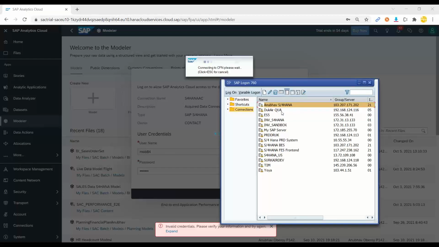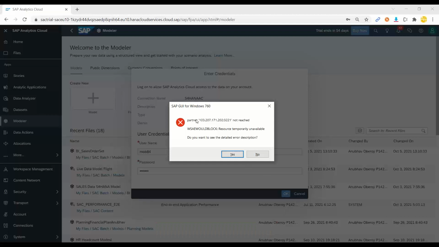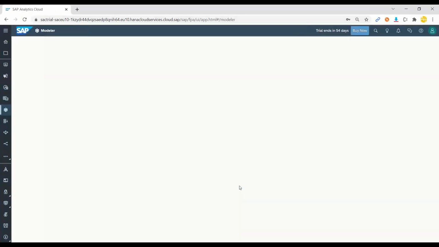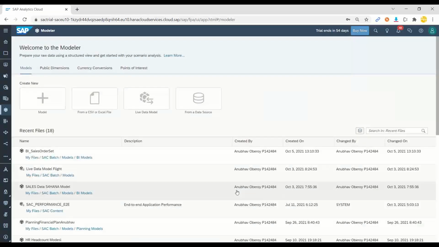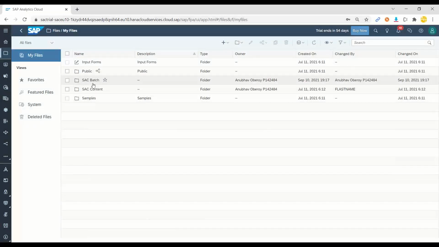That's why I have already prepared a workaround. I've already created a model, so let me choose the workaround right now. If by the end of our session the system is up, then I will show you this connection again. But for the time being, I can use the workaround. I've already created a model for all of you, which will fetch the data from our live system. Let me open that model. So I will go back and open the model.